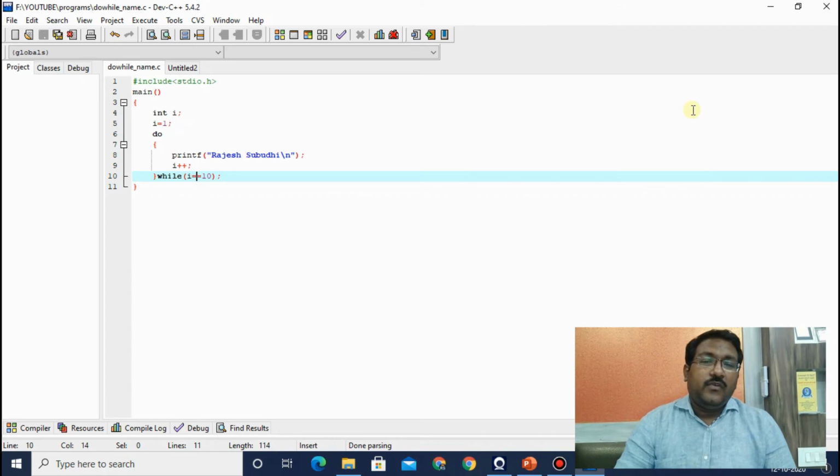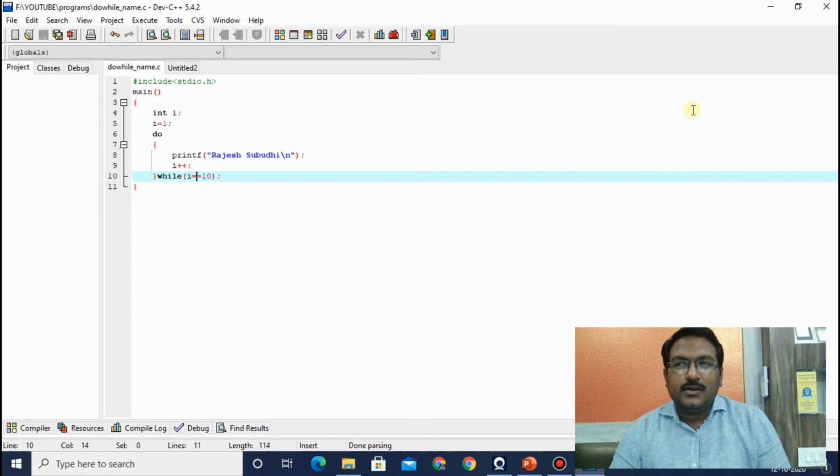So where is the do while applicable? From my personal point of view, many programmers use while loop and for loop as a basic loop. They can very easily write loops using while loop and for loop. But writing a do while loop is a little bit complex because the loop body, the statements written inside the loop, will be executed first, and then it will check the condition.